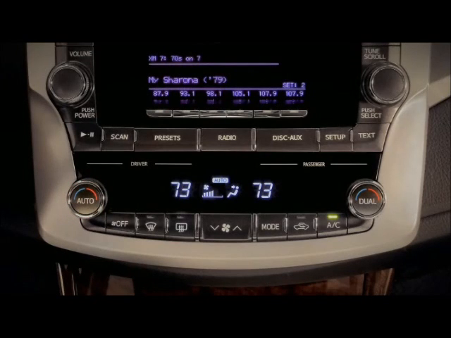To set a different temperature for the front seat passenger, turn the dual knob. To return to one temperature for the vehicle, press the dual button.